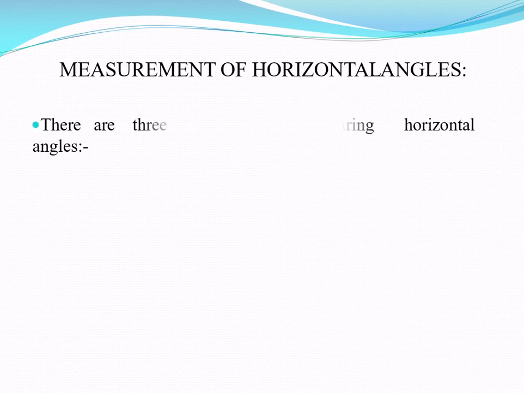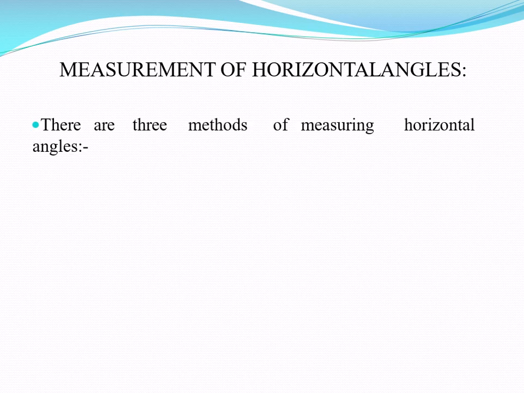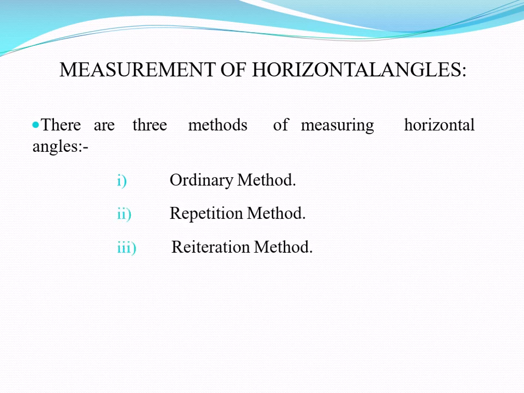Then the next topic, which is the measurement of horizontal angle. The basic use of the theodolite is to measure an angle. First, the horizontal angle measurement. Basically there are three methods of measuring a horizontal angle: number one, the ordinary method; repetition method; and reiteration method. Let us start one by one. The first one is the ordinary method.